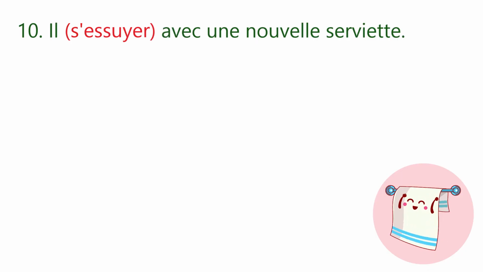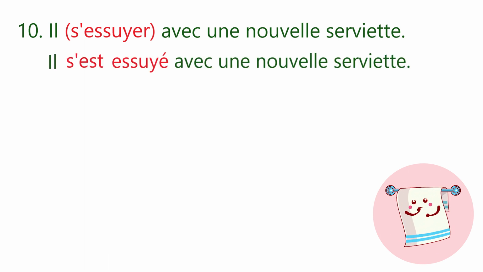Now here we have got a pronominal verb to conjugate in passé composé. So, pronominal verbs are always conjugated with être. Il s'est essuyé avec une nouvelle serviette. We have written se before the auxiliary verb être. Now let's see how to use it in negation.